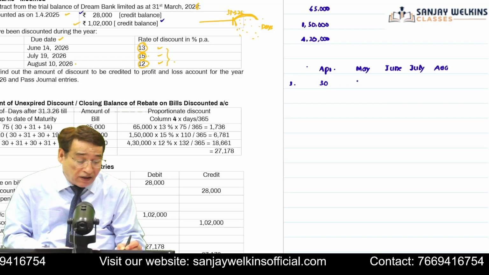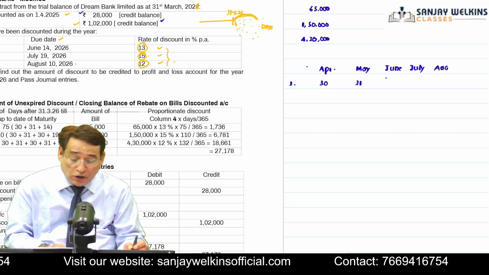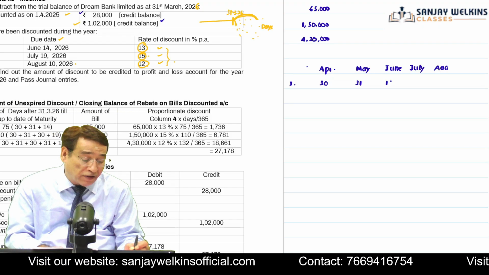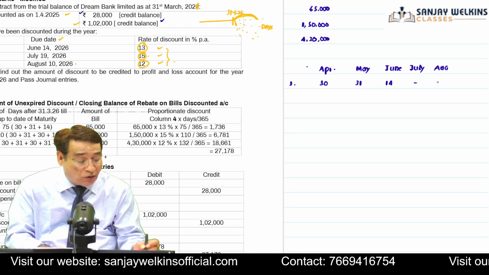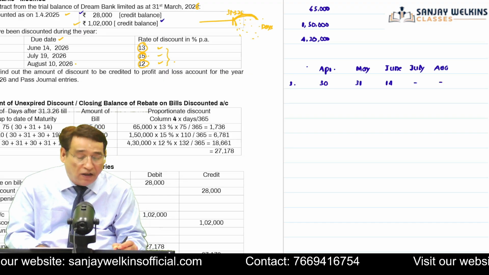Then I will write 31 days, because May comprises 31 days. And the due date of this particular bill is June 14, so you are going to write 14 days. This is how you are going to compute the number of days from the end of the current year till the next year, till the due date.